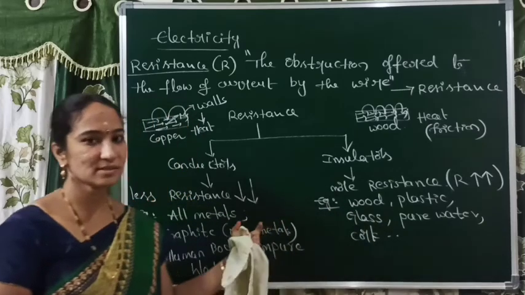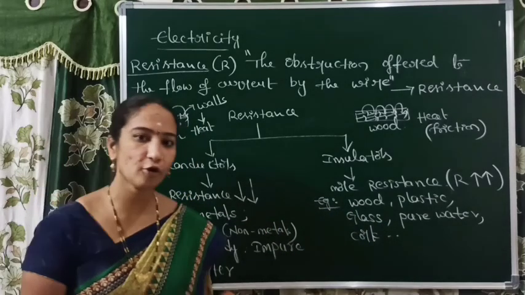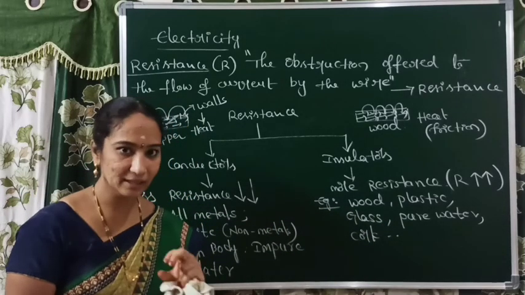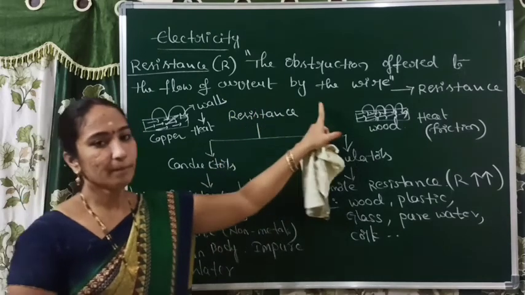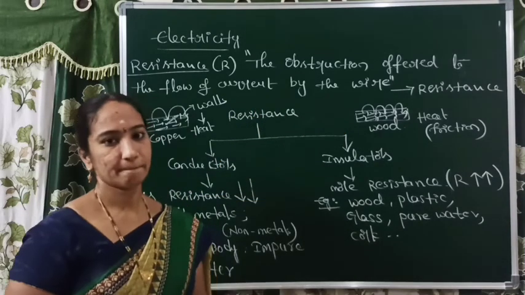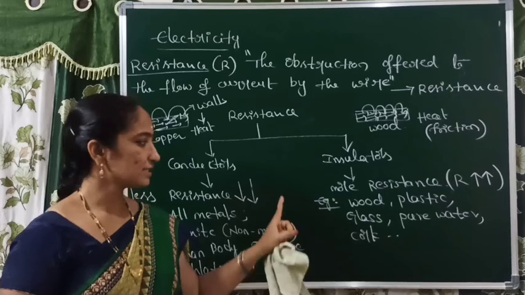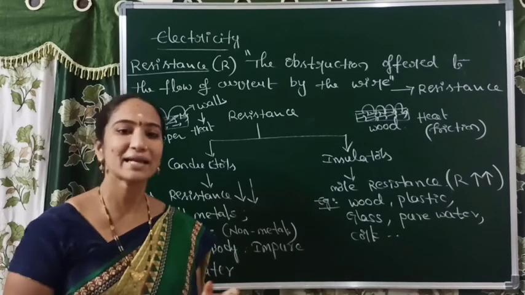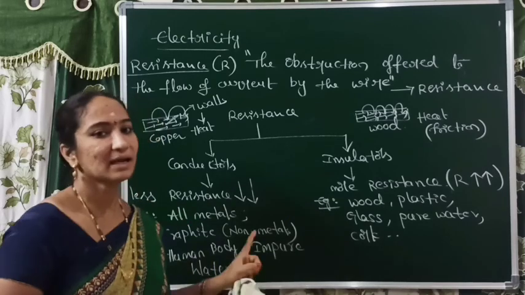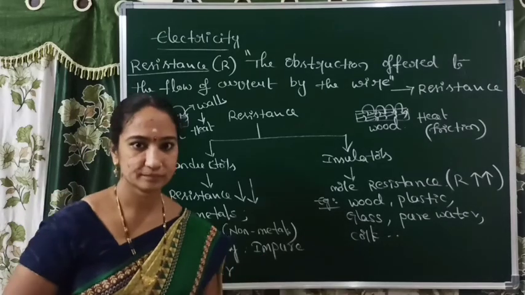Right, ma? Resistance in the sense, obstruction offered to electric current by a single wire. Right, ma? So this is about the concept of resistance, and based on the concept of resistance, classification of the substances as conductors and insulators.